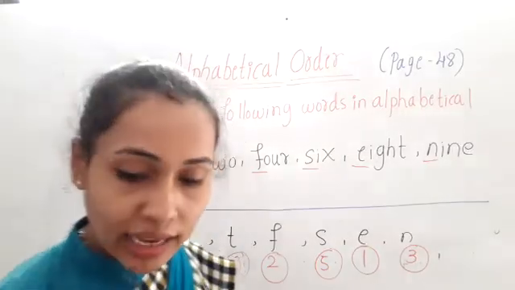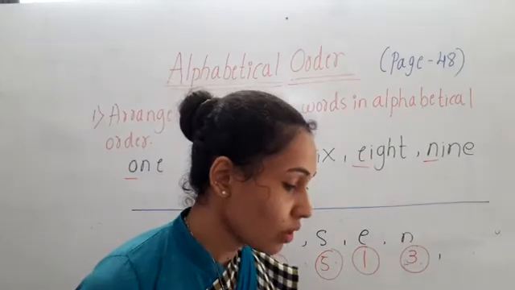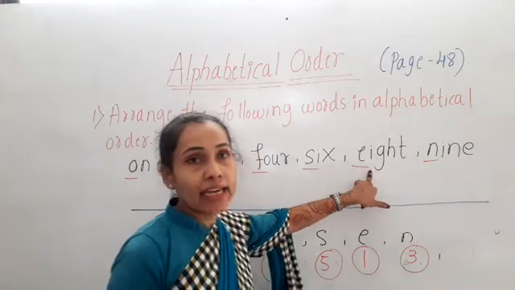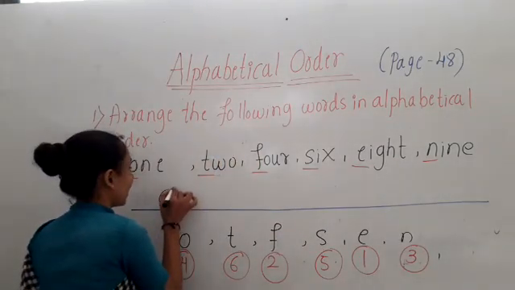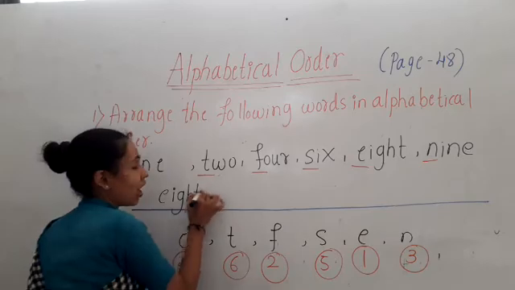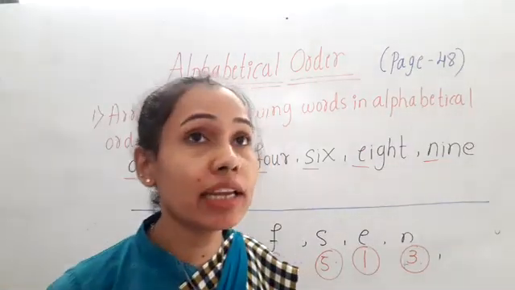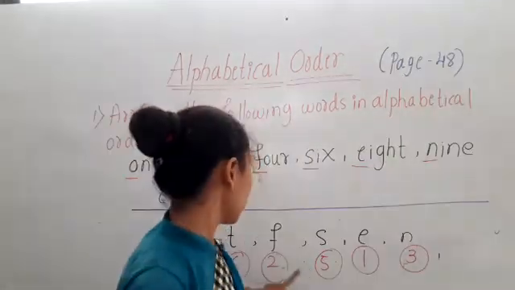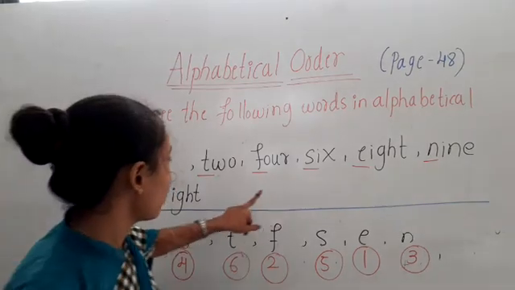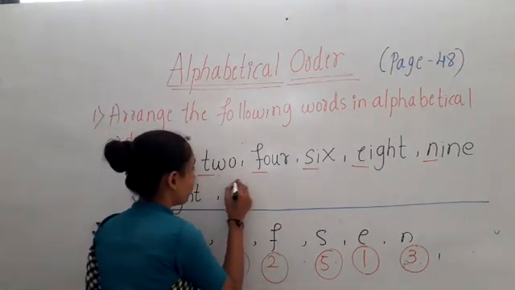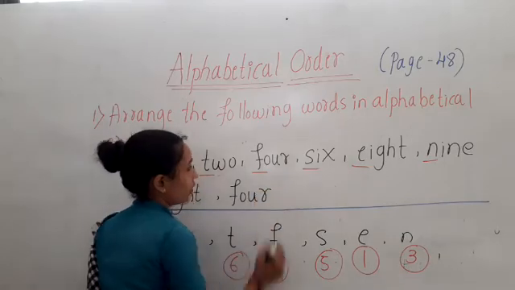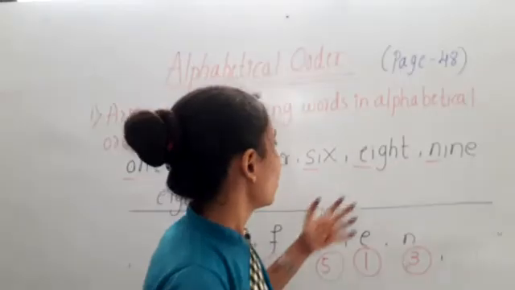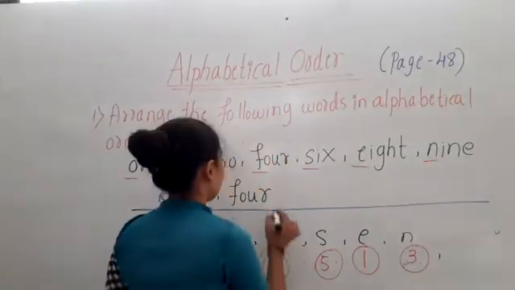So like this we have to write. Which will be the first one, children? E. Means 1. We are now arranging the letters in alphabetical order. Which letter comes first in the alphabet? E. After E, which letter comes? F. So which is the second one? 2. After F, which letter comes, children? N. So what we have to write? 3.